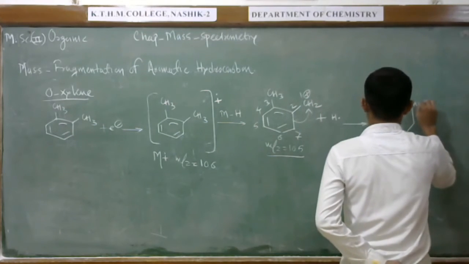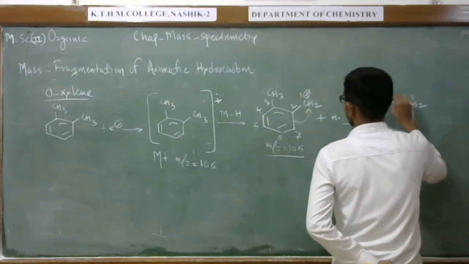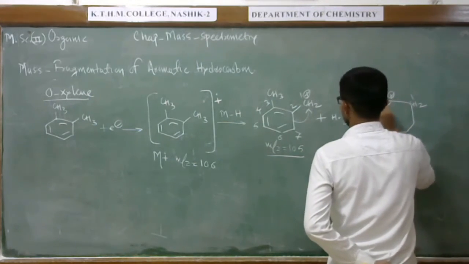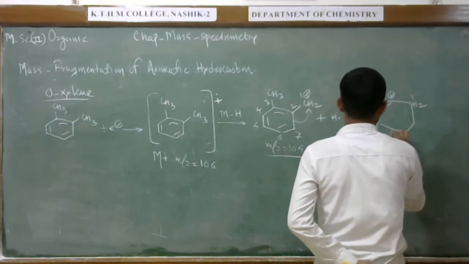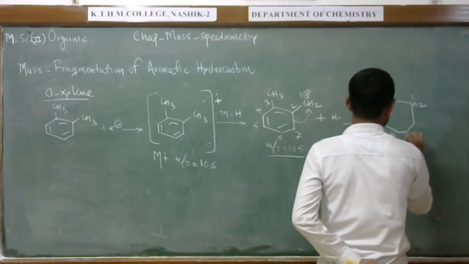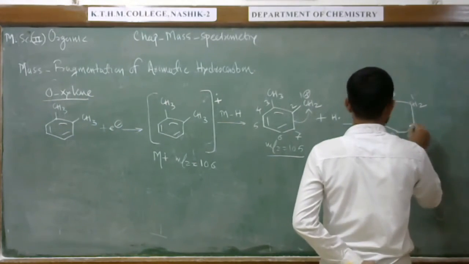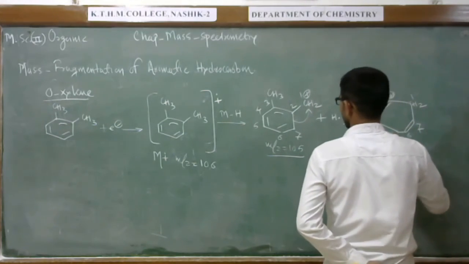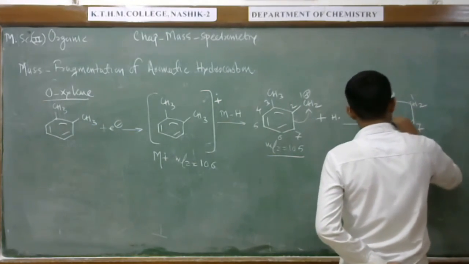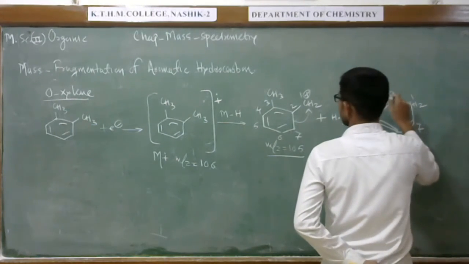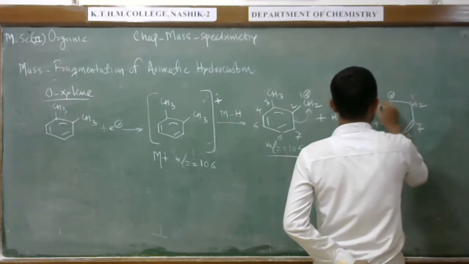This is a CH2, carbon number 1, carbon number 2, 3, 4, 5, 6, 7. This is attached to 1, 6, 7, 4, 5, like this, and this will be attached to carbon number 3.